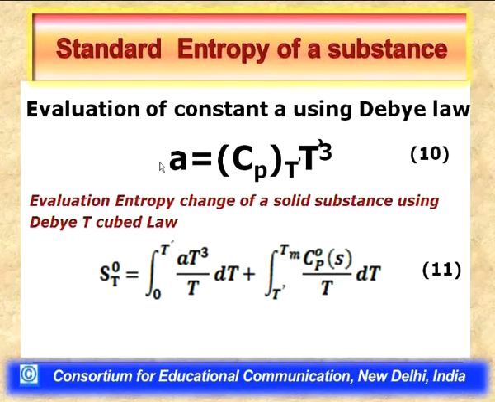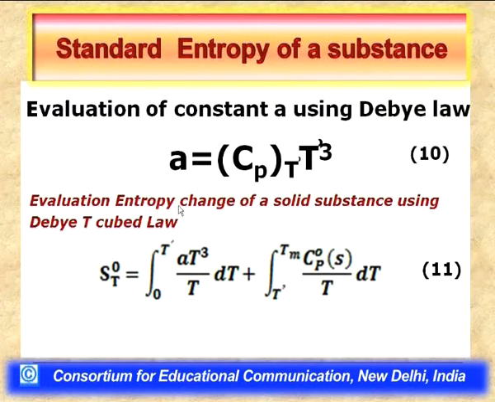I have just rearranged the Debye law and determined A using the Cp value at temperature T dash. T dash is the temperature at which I am able to determine the heat capacity under constant pressure conditions. So, I have substituted Cp in place of Cv in the Debye T cubed law at temperature T dash and divided by T dash cubed. In this manner, the Debye T cubed law helps me to determine the value of A.